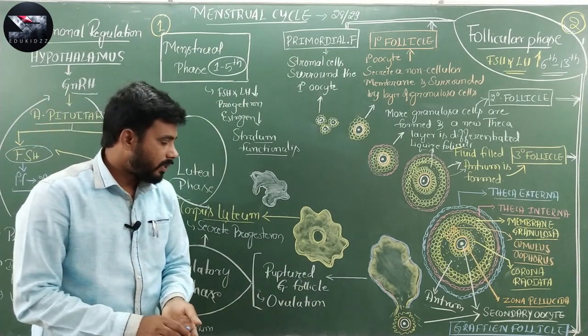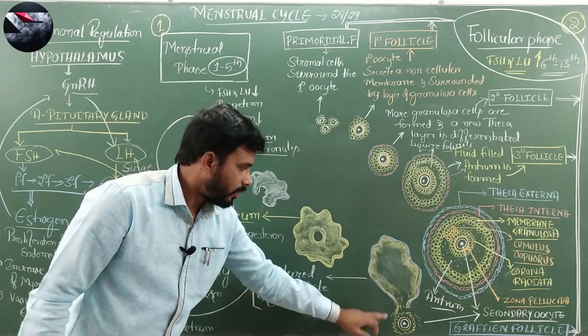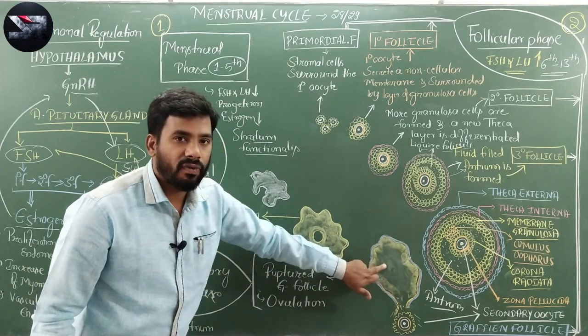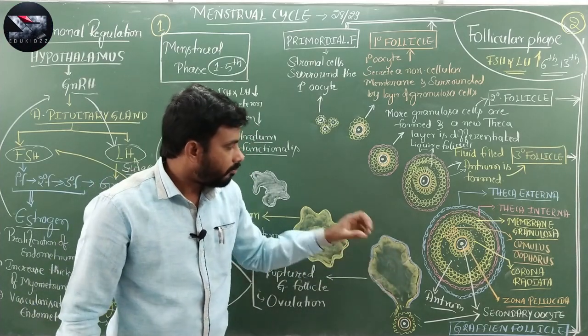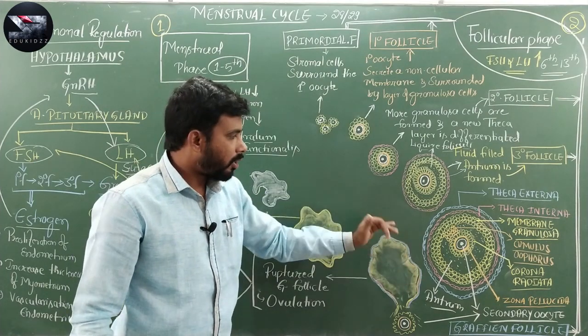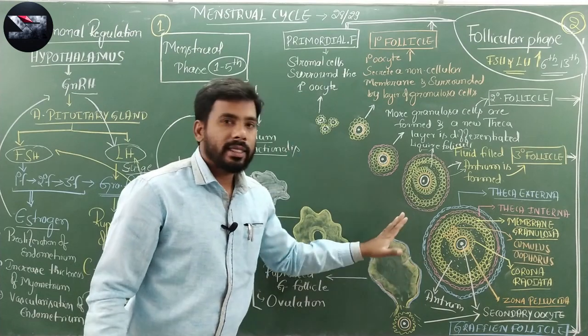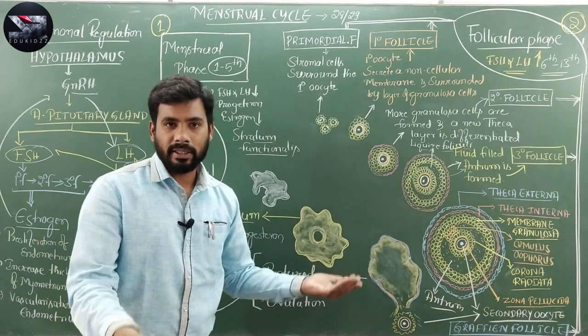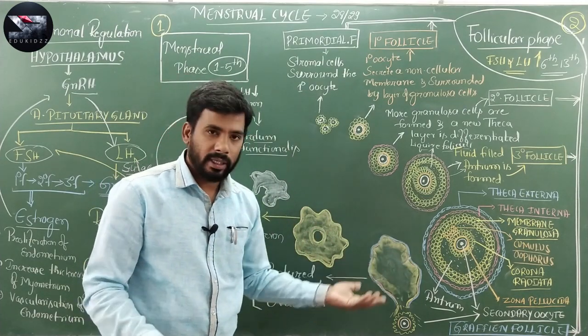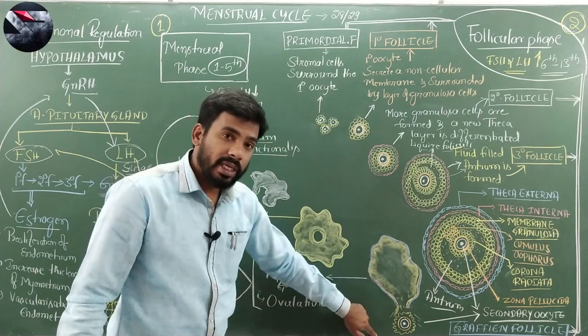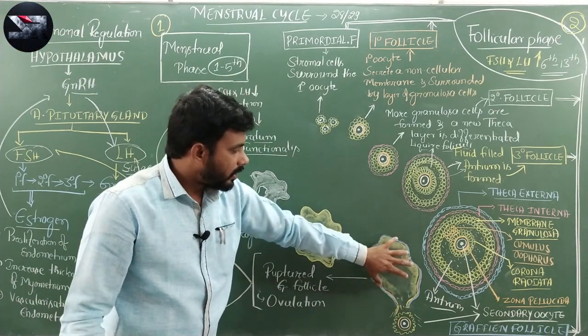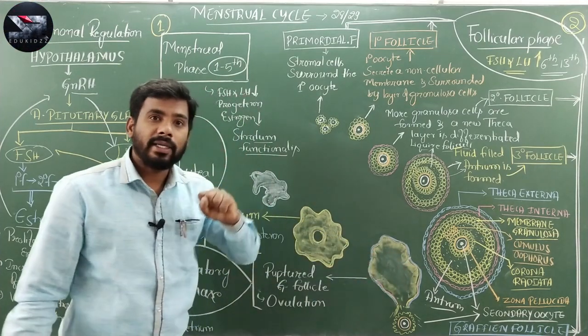Now, what happens after ovulation? The ruptured Graafian follicle, before ovulation, in the pre-ovulatory stage, these follicular cells do not have any vascularization. There is no blood supply to these follicular cells. But after rupturing of the Graafian follicle, this ruptured follicle will become vascularized.